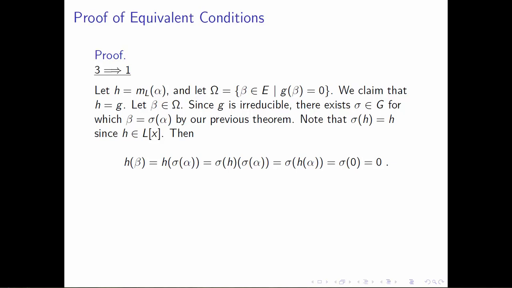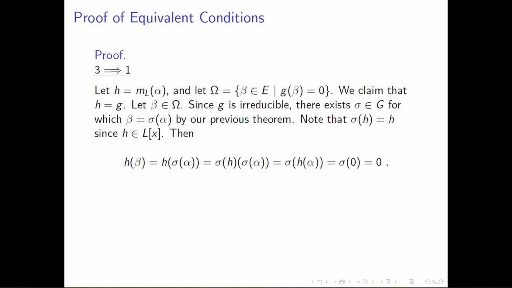So what do we have? What we want to do is show that beta is actually a root of h. So let's take a look at h of beta. Beta we're thinking of as sigma of alpha, so h of beta is equal to h of sigma of alpha. Because h is fixed by sigma, since h lives in L adjoined x, h of sigma of alpha is the same thing as sigma of h evaluated at sigma of alpha. The point of applying sigma to both pieces, both the coefficients of the polynomial and the alpha being plugged into the polynomial, is that we can use properties of field automorphisms to factor out the sigma.